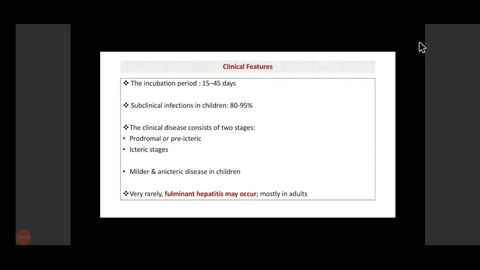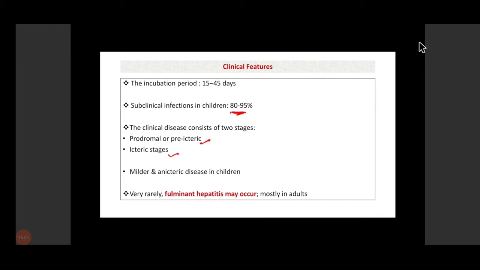So if we see the incubation period, it is around 15 to 45 days. As I told you, most of the infections are acquired in children, and in children, the majority of infections are subclinical. Okay, and if the clinical features are there, then it is generally in two stages. One is the pre-icteric phase, in which the child or young adult will present with vague symptoms such as anorexia, nausea, vomiting, abdominal tenderness, followed by a period of jaundice. Okay, and when the icteric stage comes, these symptoms will disappear.